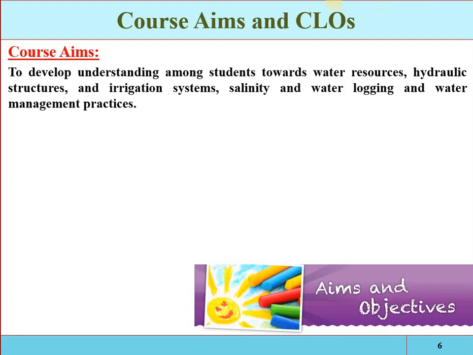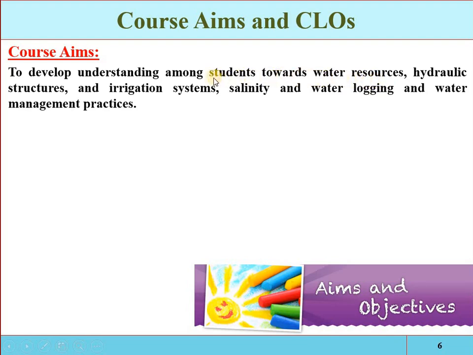So before going into the detail of irrigation engineering, first we will understand the water resources, that how much water is available and where it is available. If you know about the availability and the position of the water, then you can manage it, then you can plan it, and then you can apply it for agricultural purposes.